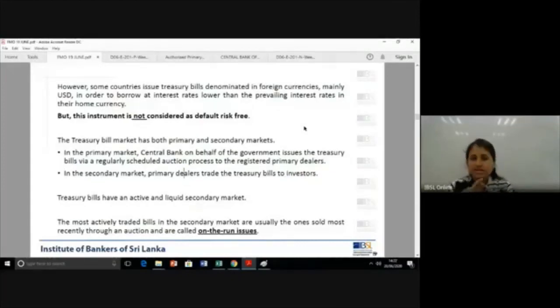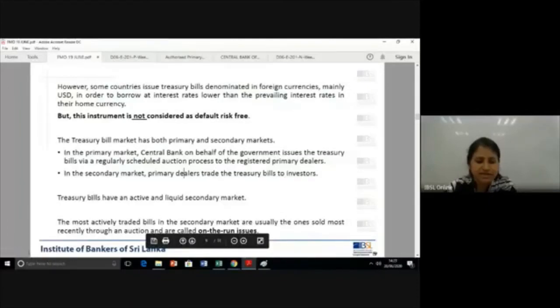Why? Because in the money market, it is for treasury bills and for certificates of deposits, you have the secondary markets available. So it's only for these particular instruments that you have that classification. Just make a note of it somewhere. In money market, the classification as primary and secondary is available only for treasury bills and certificates of deposits. Okay. You can have for banker acceptance, but it's very rare. It's very limited as well.